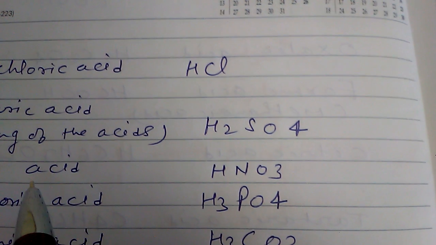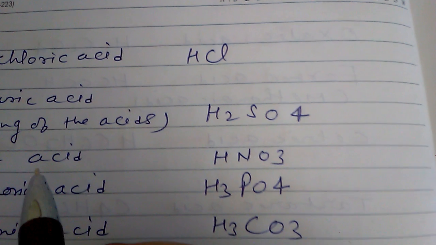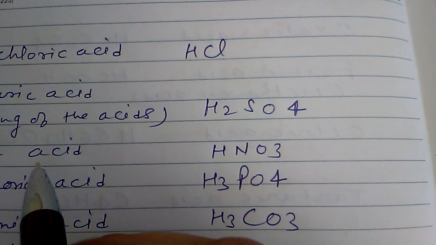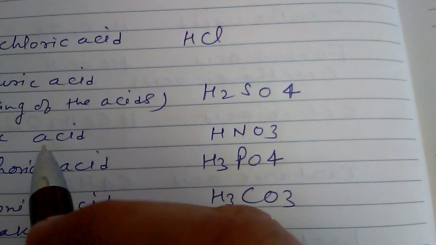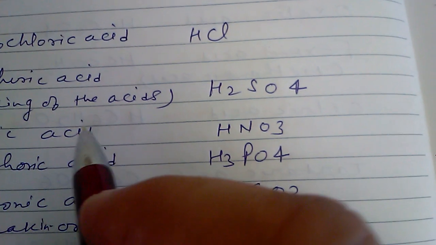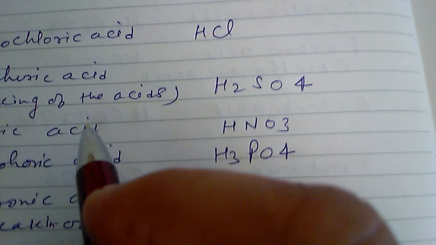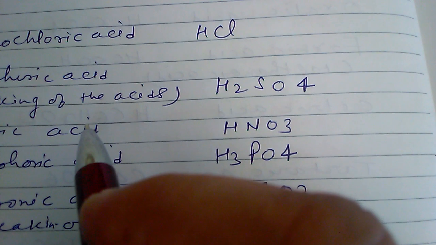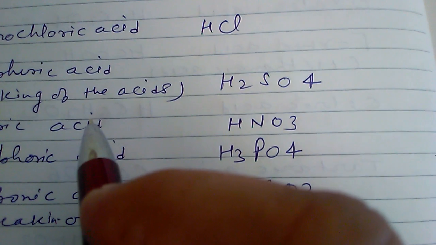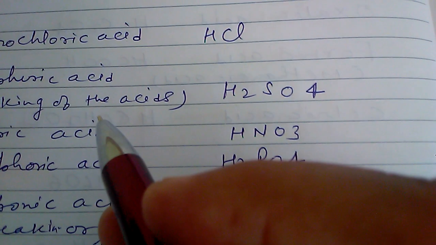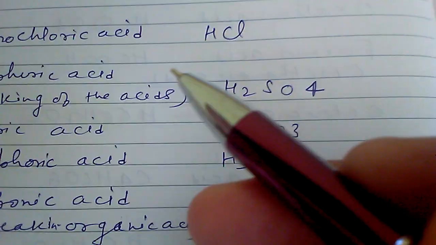And this sulfuric acid relates to the economy of any country. It means the amount of acid used by a country shows how prosperous it is: the more sulfuric acid a country uses, the more prosperous the country. What is the reason? The reason is very clear and easy: most industries run on sulfuric acid. This is the most commonly used acid in factories and industries. Therefore, if the amount of acid used is more, it means the number of industries is more in the country and the country is more prosperous.